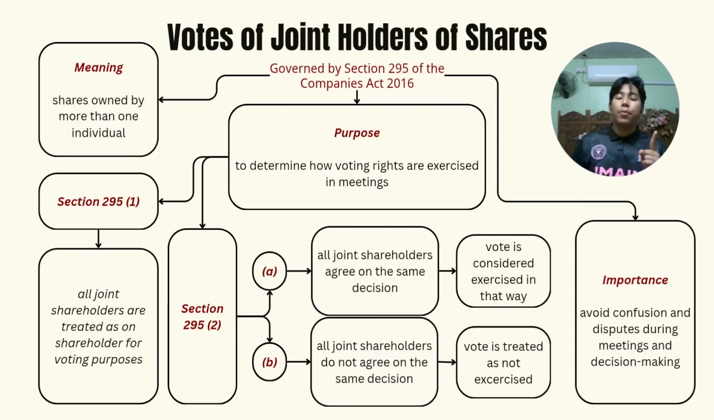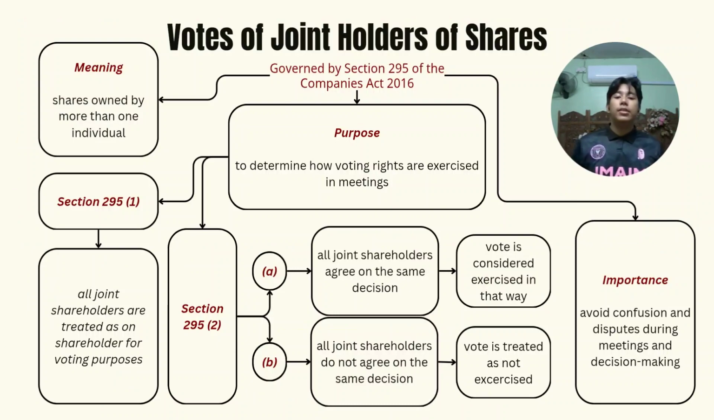The first situation under paragraph A is when all joint shareholders agree on the same decision. In this case, the vote is considered properly exercised according to their agreement. However, the second situation under paragraph B happens when the joint shareholders do not agree on the same decision. If there is disagreement among them, the vote is treated as not exercised at all.